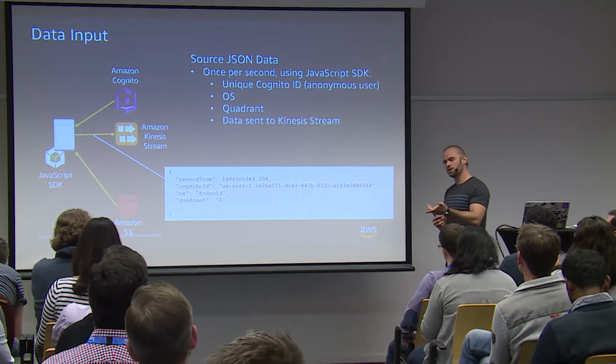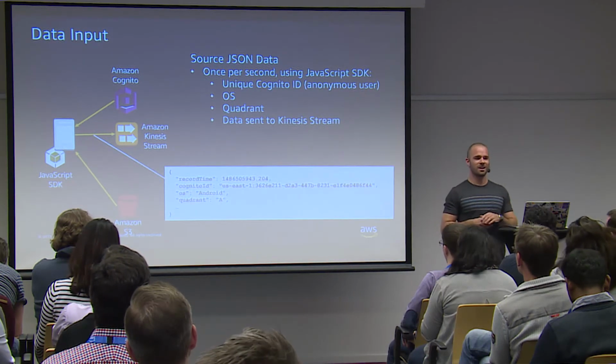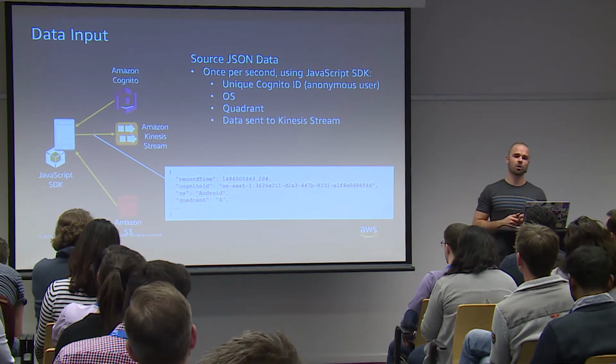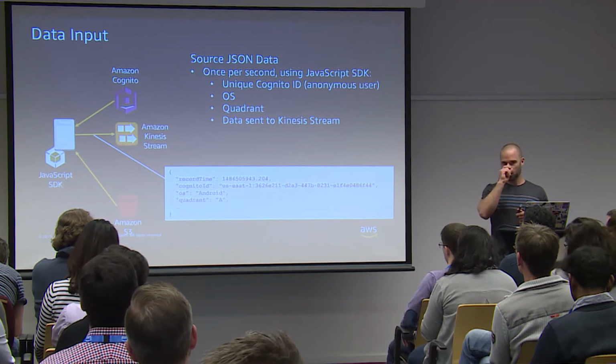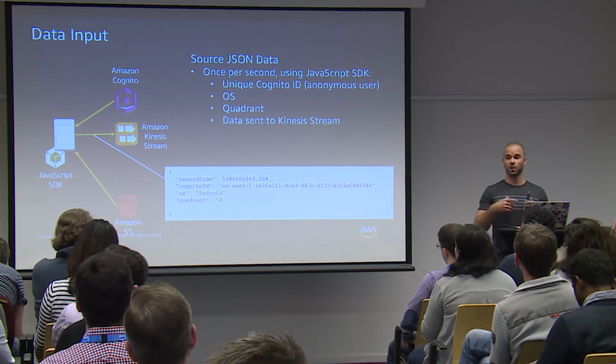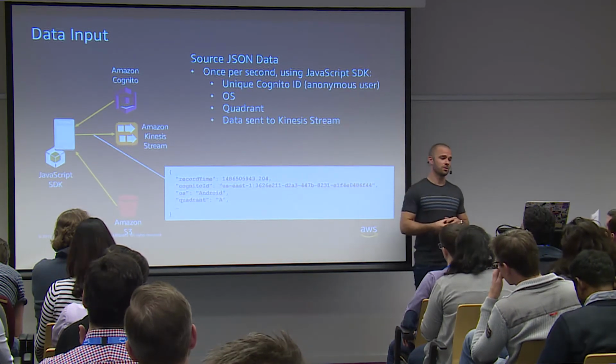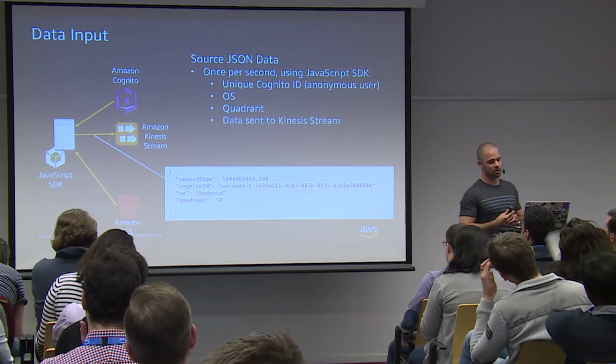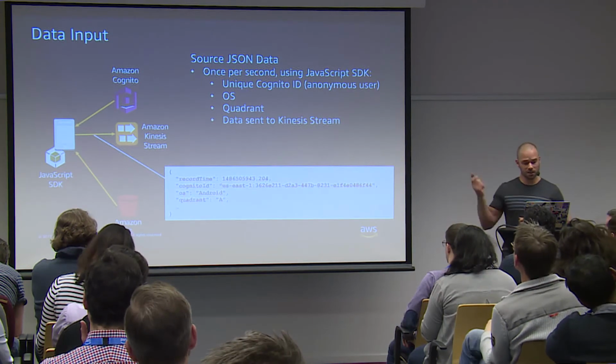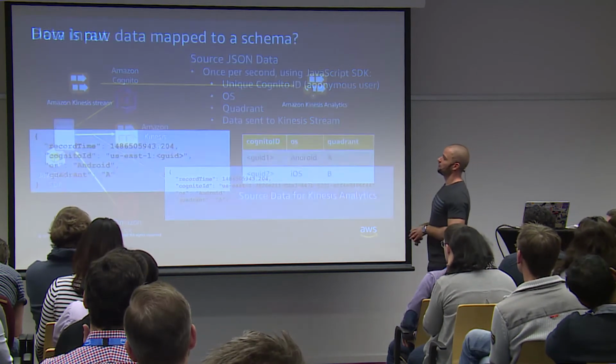You didn't have to authenticate, because Cognito supports unauthenticated scenarios, where I have strict policies saying you are only allowed, with that Cognito ID, to send data to the Kinesis stream and this particular shard. So this is the data that is being sent, the JSON object.